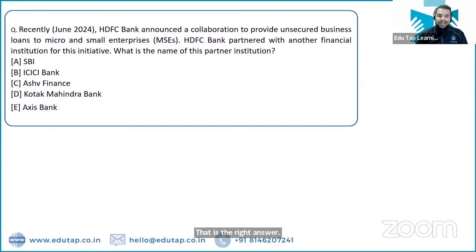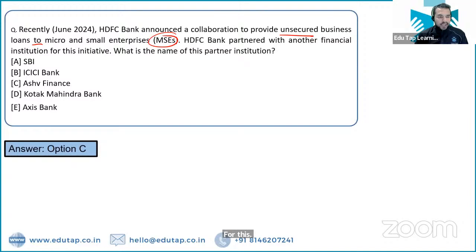So HDFC Bank has announced a collaboration to provide unsecured business loans to the MSMEs. I've already told you the name of the partner institution with which HDFC Bank has partnered for this initiative. So what is the name of this particular organization? That is Ashv Finance, with which HDFC Bank has come up.